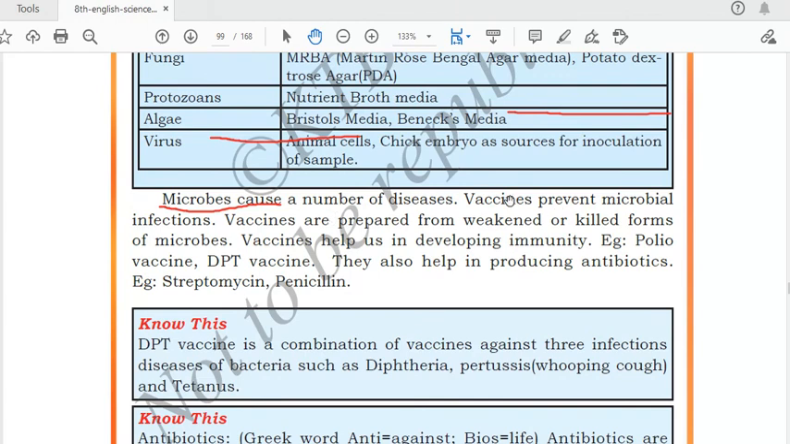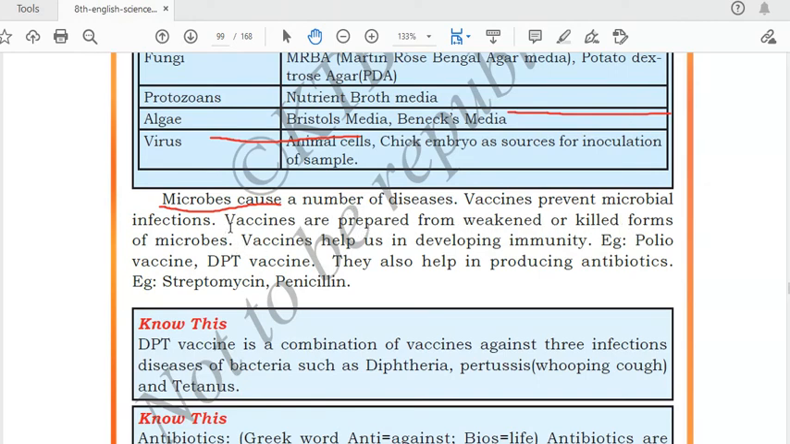Microbes cause a number of diseases. Just now we have seen that a number of diseases can be caused by microbes like influenza, cholera, malaria. Vaccines prevent microbial infection. If we take vaccines beforehand, then those microbes cannot enter our body. If they do enter, they cannot affect us. Vaccines are prepared from weakened or killed forms of microbes.